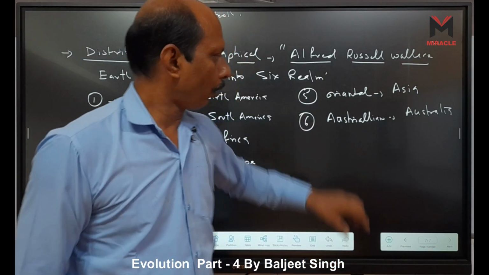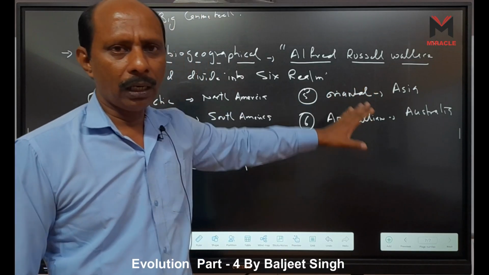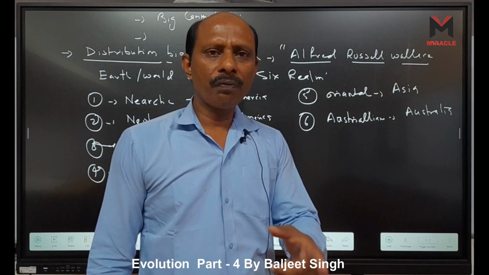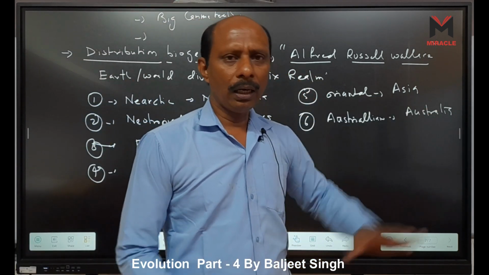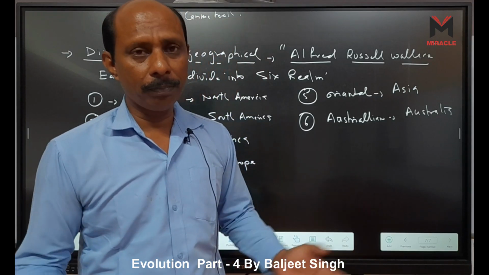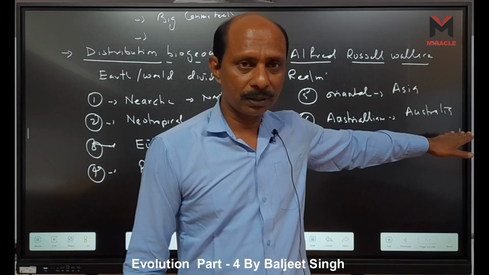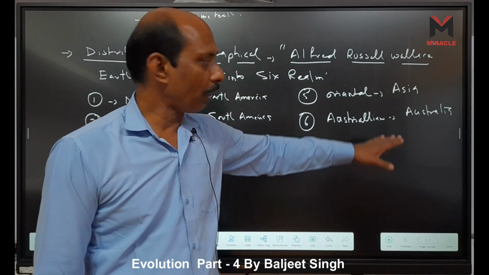So Asia and Australia were first a single continent. Then Australia separated from Asia before the formation of mammals, right? Australia is a big continent. So here marsupials developed, but mammals are very few.